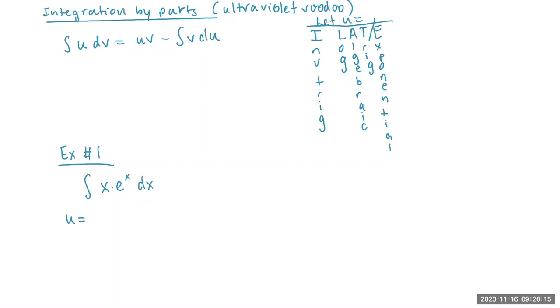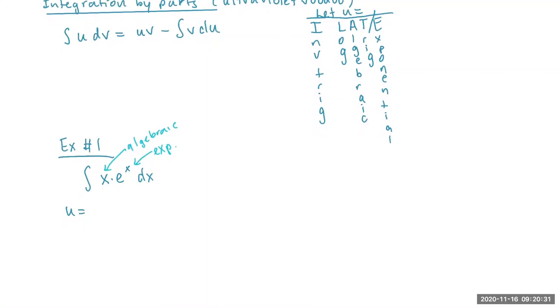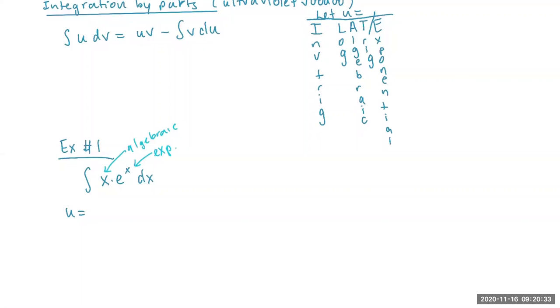Okay, so we're going to let u be equal to, so we have something that is algebraic. Let me just switch colors to point that out. This is algebraic, and this is exponential. Okay, so we're going to let u be equal to, since A comes before E, the algebraic function. So in this case, let u be equal to x.